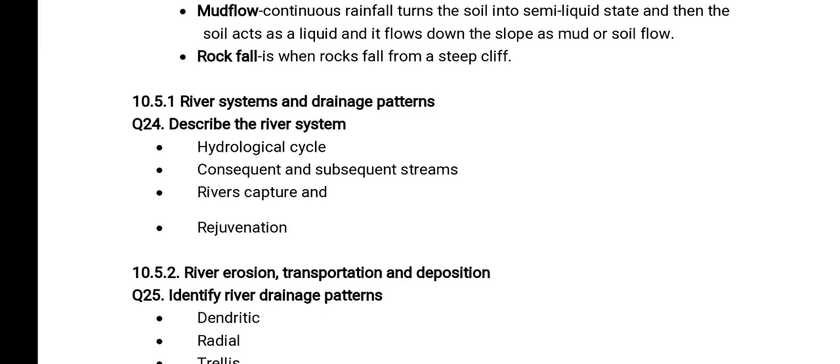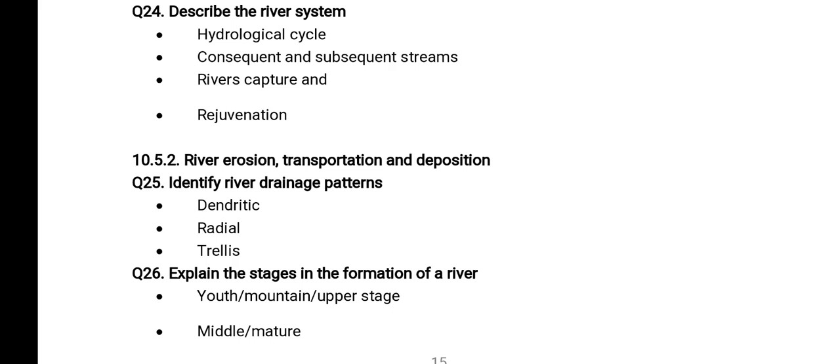Then we have also the consequent and the subsequent streams, the streams which are formed by the rivers. Then we have also river capture as well as rejuvenation. All these terminologies, we shall know them as we move forward. So we have river erosion, transportation, as well as deposition. The question is, identify river drainage patterns. There are drainage patterns which are formed by the rivers. The first pattern is known as the dendritic pattern. We have also the radial one as well as the trellis.